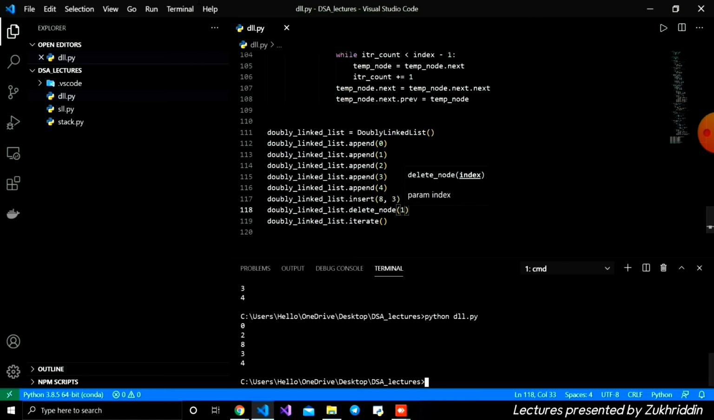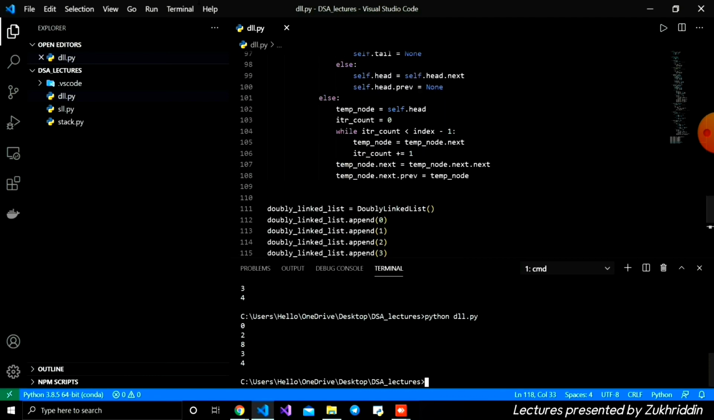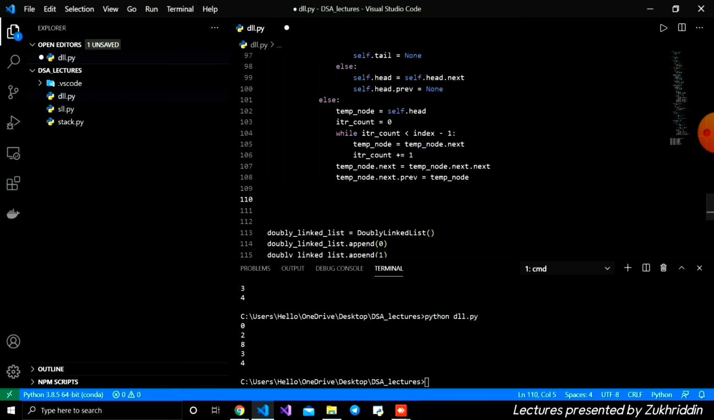How this deleting function by index is working correctly. And also the last function, which is deleting the entire list, our double linked list. For doing this, I'm going to define the function for deleting the list, which takes self only, and inside I'm going to write the logic.